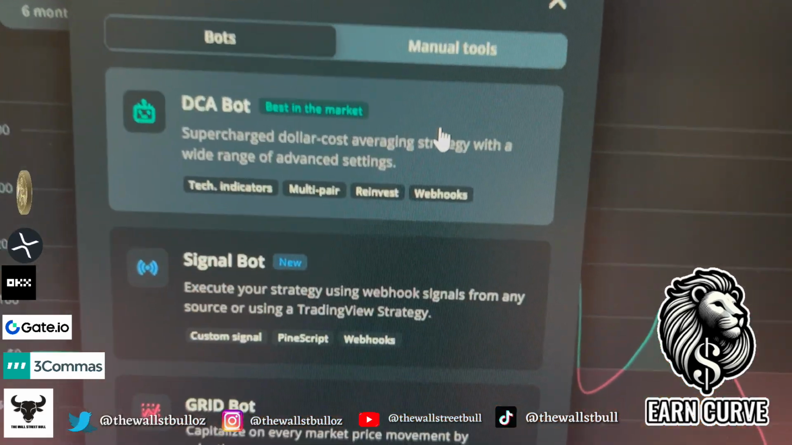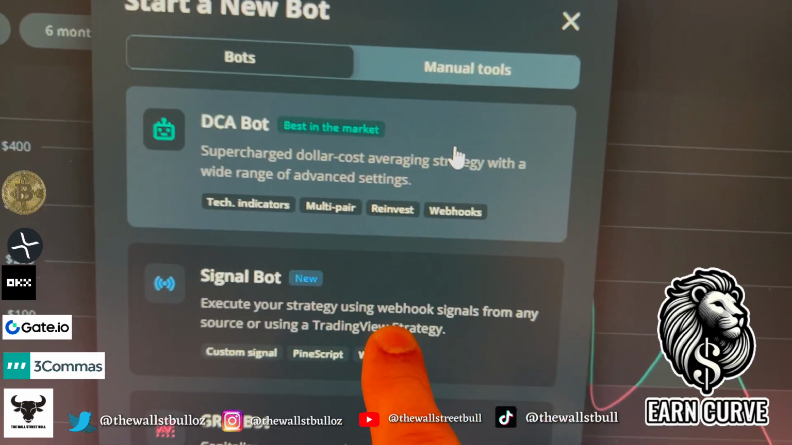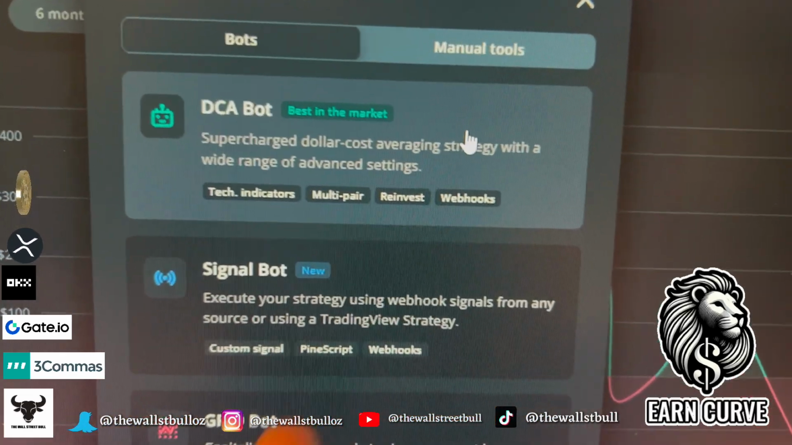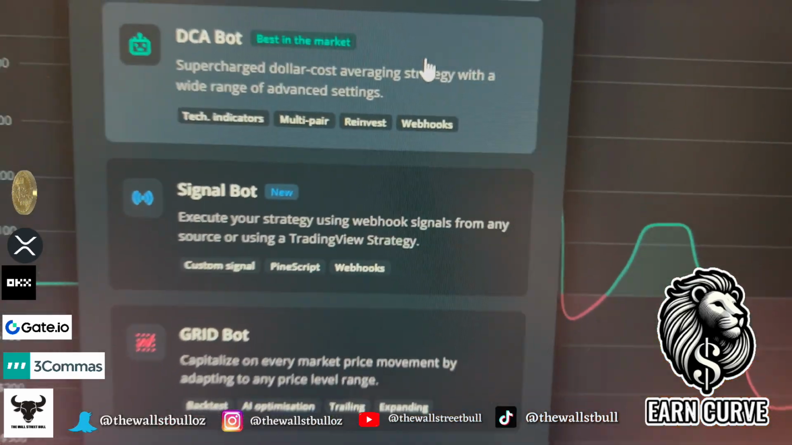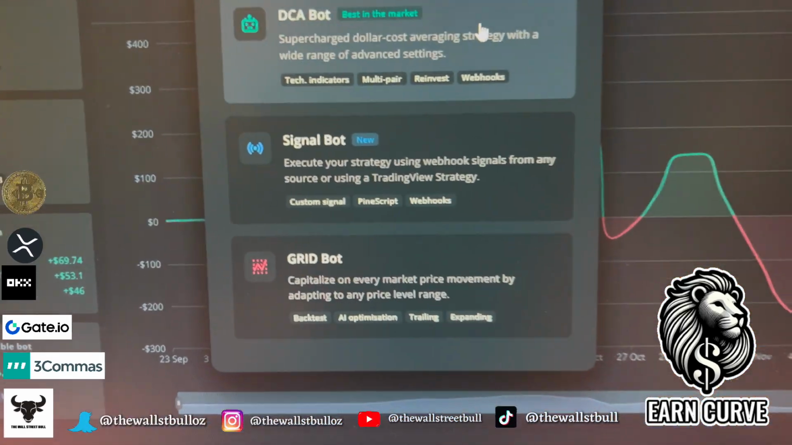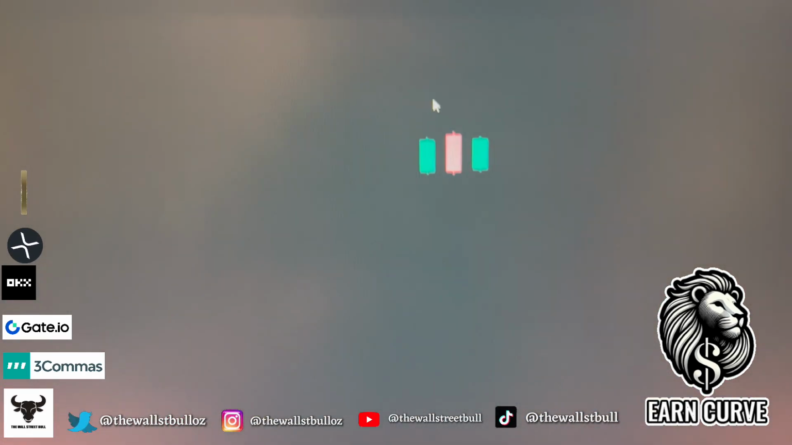You've got a dollar cost averaging bot, a signal bot. Again, you can use webhooks from TradingView. I personally have done this. It's pretty cool, but I don't use this. I use the dollar cost averaging bot, or you can use a grid bot and basically set your levels on where you want to take profits when the market moves, all right? But I'm going to be focusing on the dollar cost averaging bot. This is the best in the market, in my opinion.